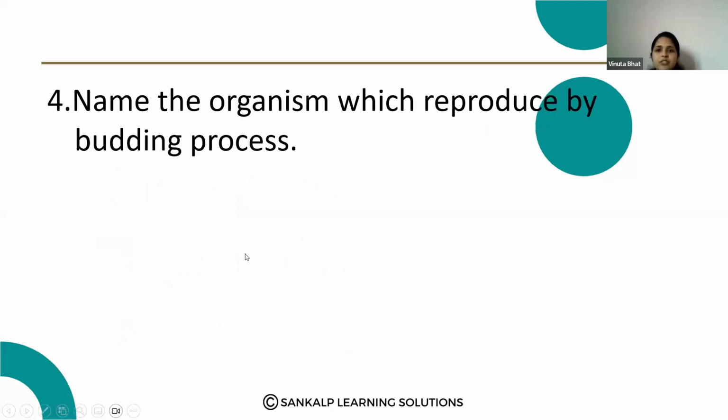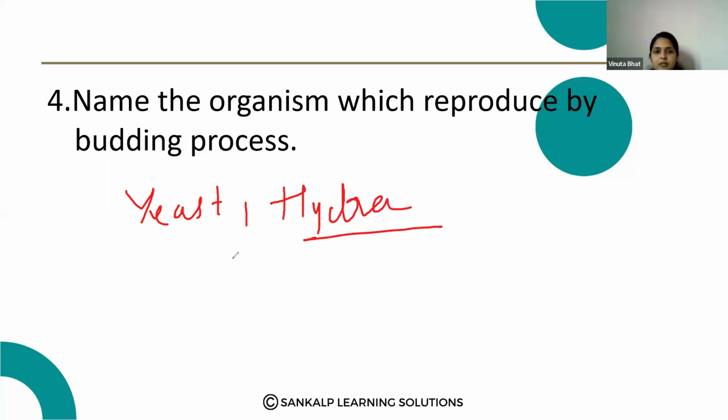Name the organism which reproduce by budding process. Name the organism which reproduce by the budding process here. Yeast and hydra. These organisms reproduce by the budding process.